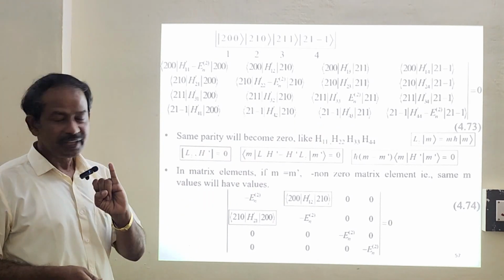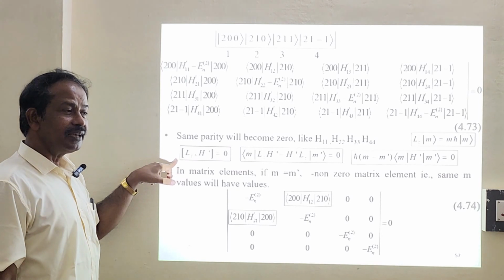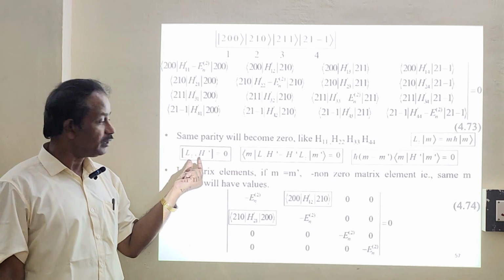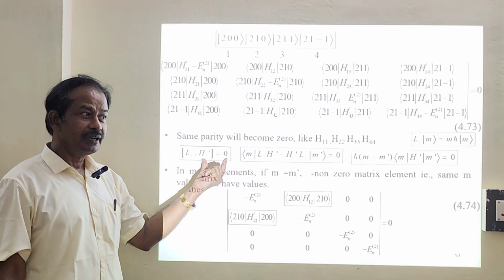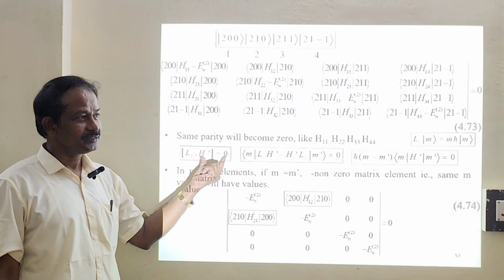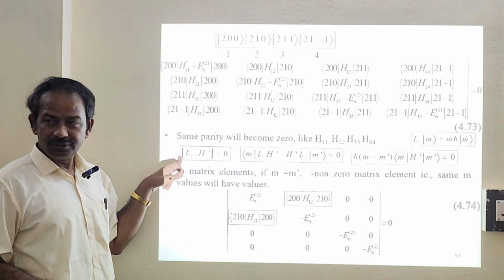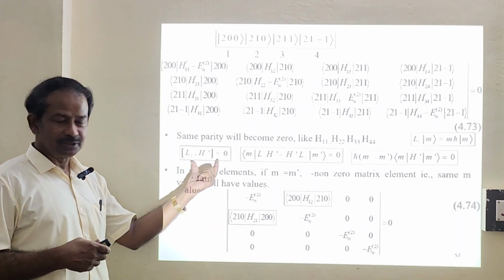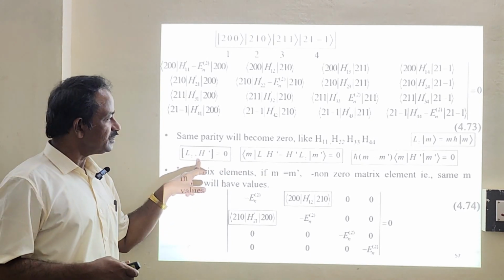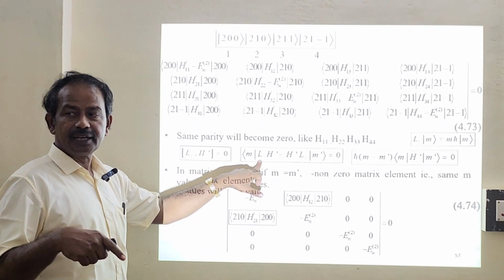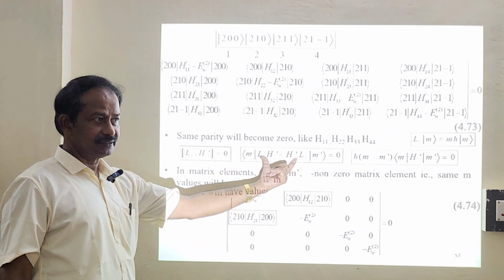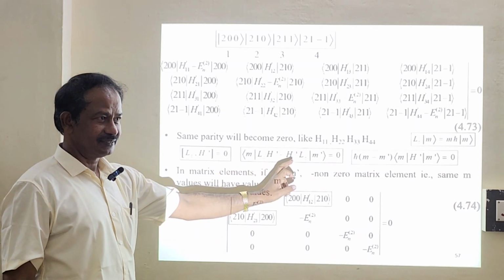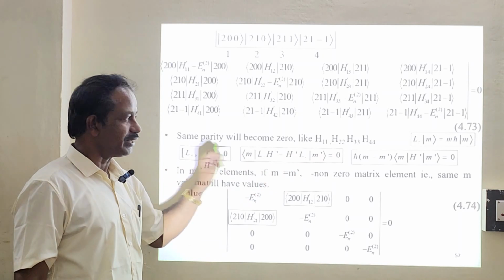That is the first point. The second point: we discussed earlier, in the last unit, about symmetry operators. Any symmetry operator that operates on H will commute, so the commutator equals 0, while deriving the equation of motion. So both operators are commuting with each other, which means they have simultaneous eigenstates. The commutator can be written in terms of expansion: A comma B equals AB minus BA. We can write this exactly like this, sandwiched between the corresponding eigenstates, m prime and m.